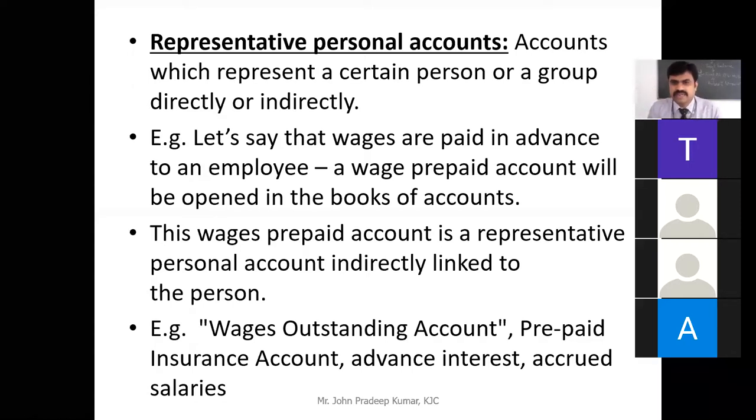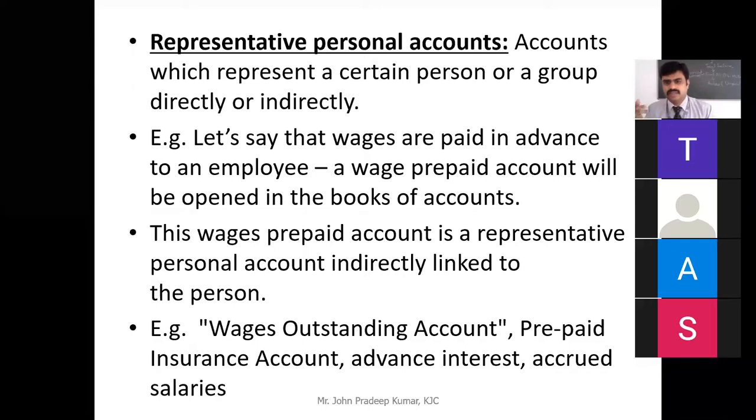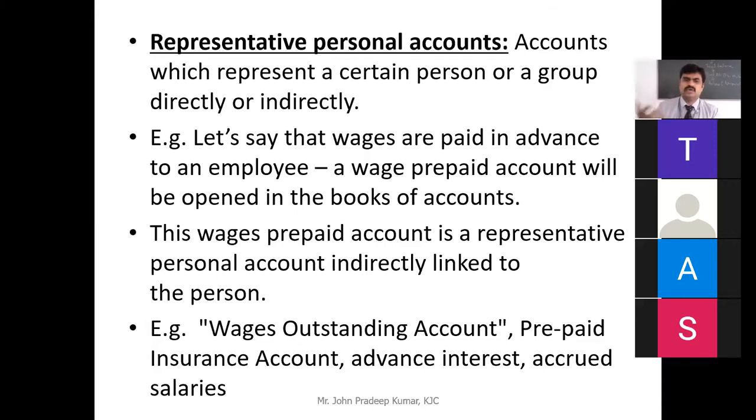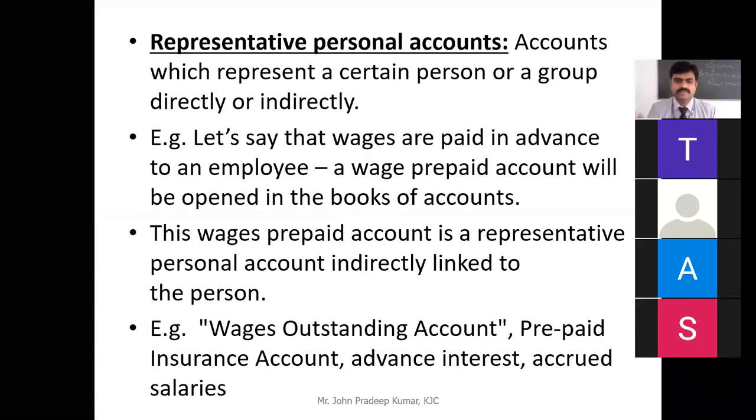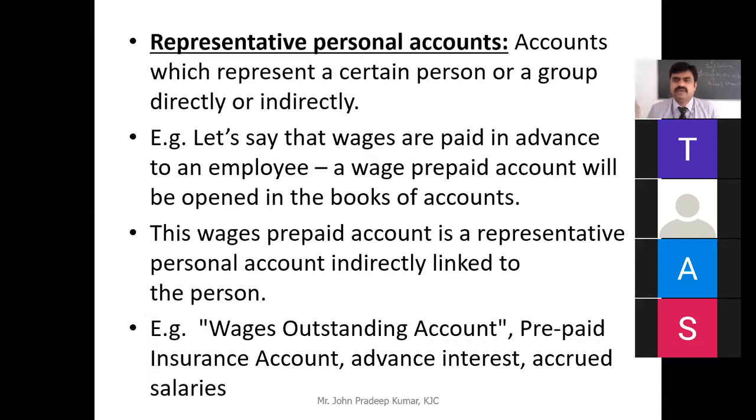So wages outstanding account, prepaid insurance account. Again, why is insurance account a personal account? Prepaid insurance account. Normally, insurance is taken for a person. It can be a natural person like you and me, or an artificial person, nothing but your company. Companies also take insurance. So that is why it is called representative personal account. That means for whose insurance you have paid in advance or prepaid. An advance interest paid to somebody or accrued salaries, all these are examples of representative personal account.